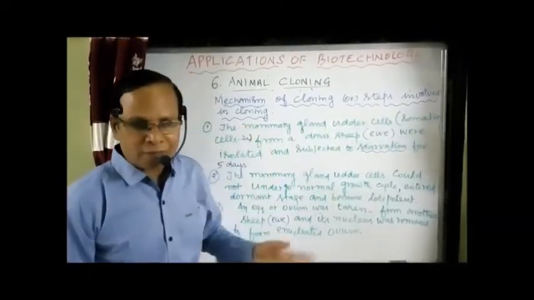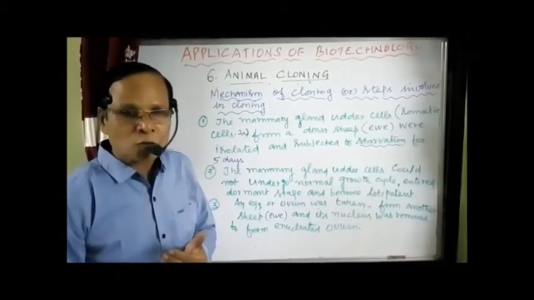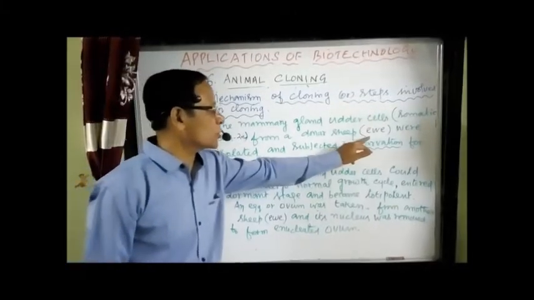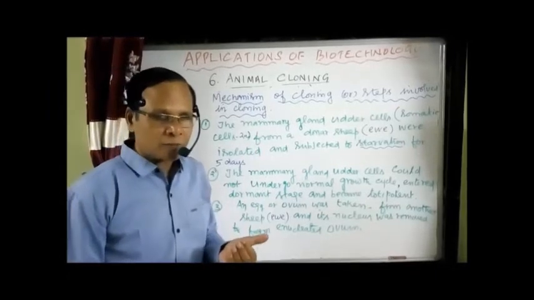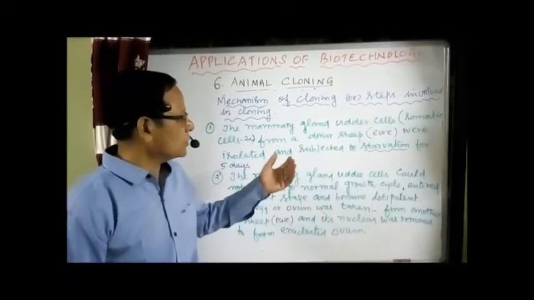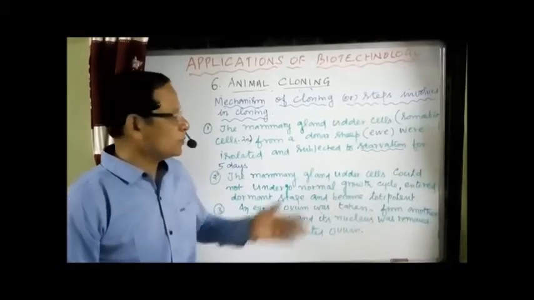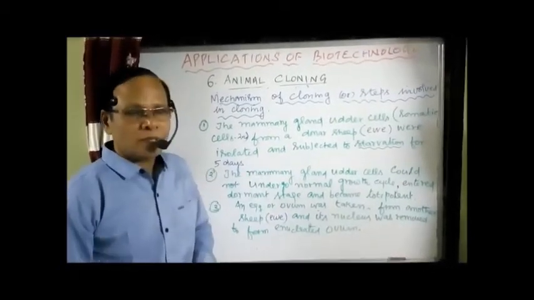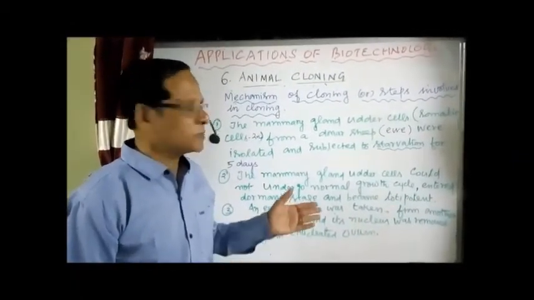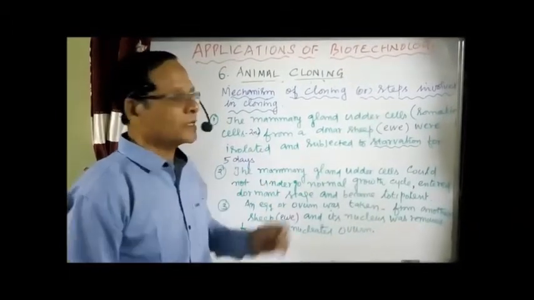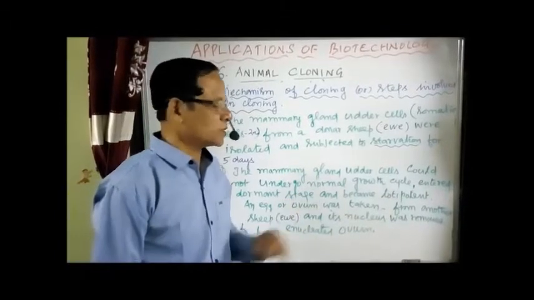They are called somatic cells, the body cells with a diploid number of chromosomes, from the female animal. That is the mention of Eve, which refers to the female, not the male. The udder is present only in the case of a female. So you remove the somatic cell with the diploid number from the donor sheep. The separated somatic cell was subjected to starvation for about 5 days to free it from other activities.